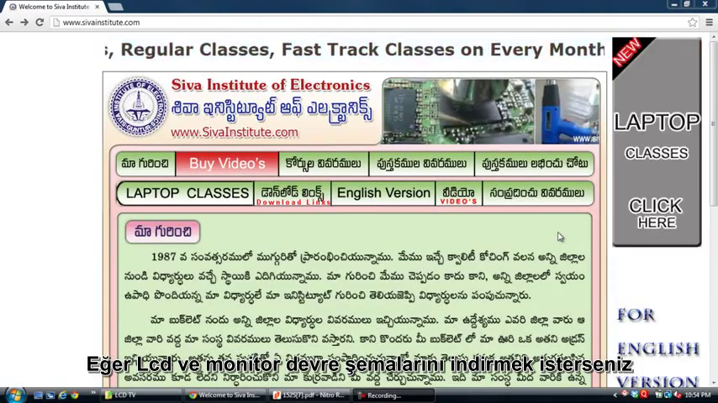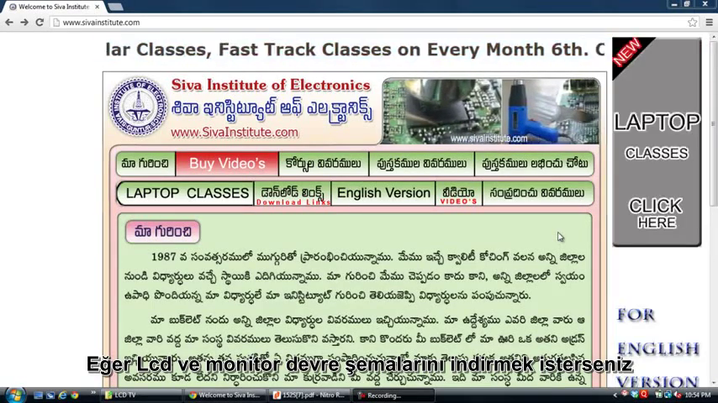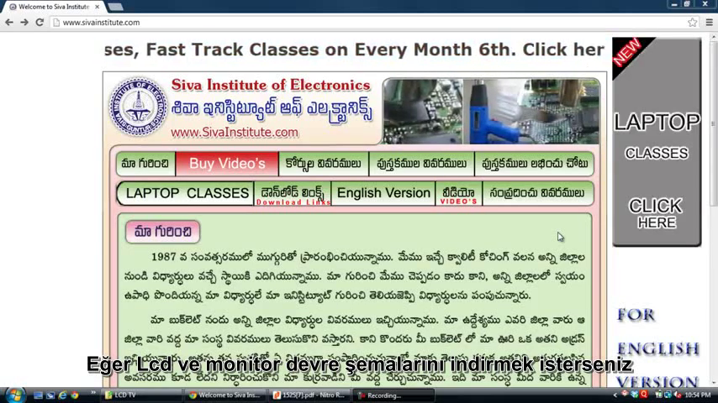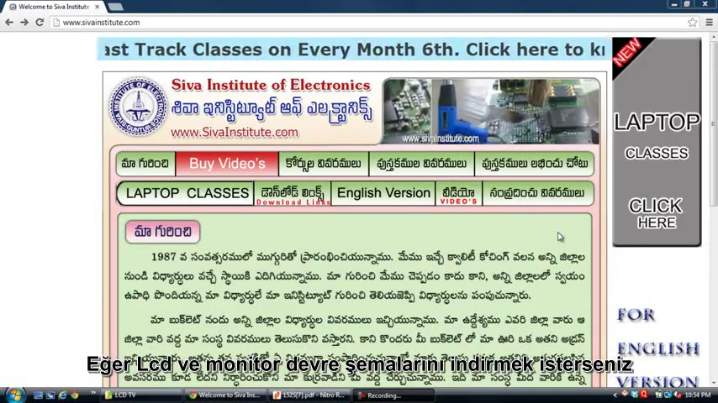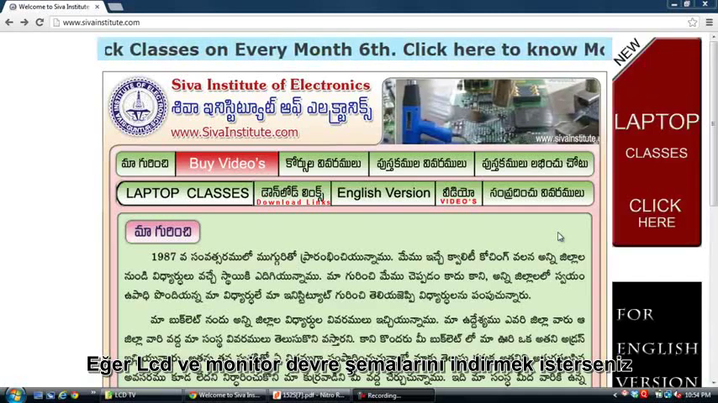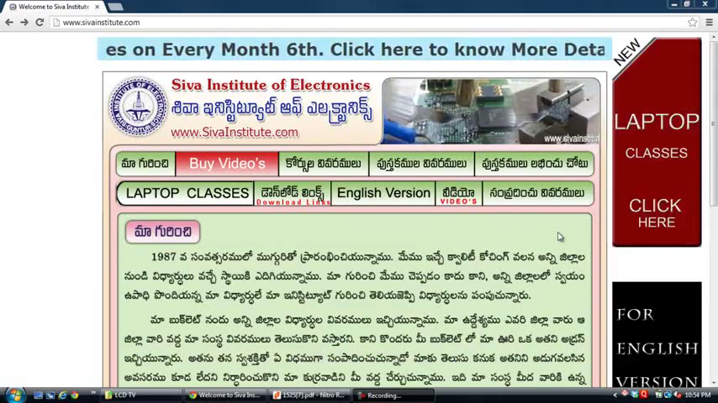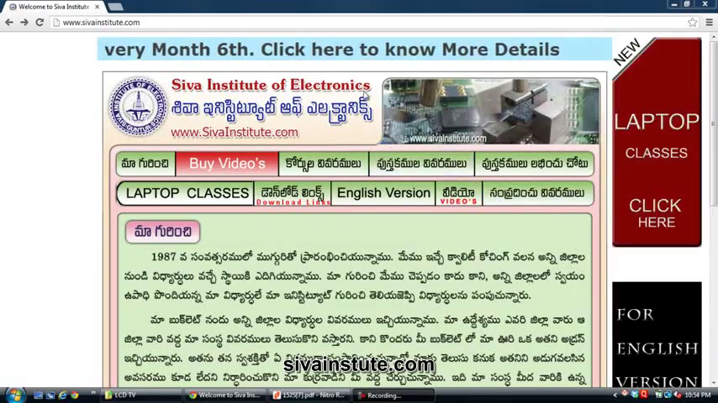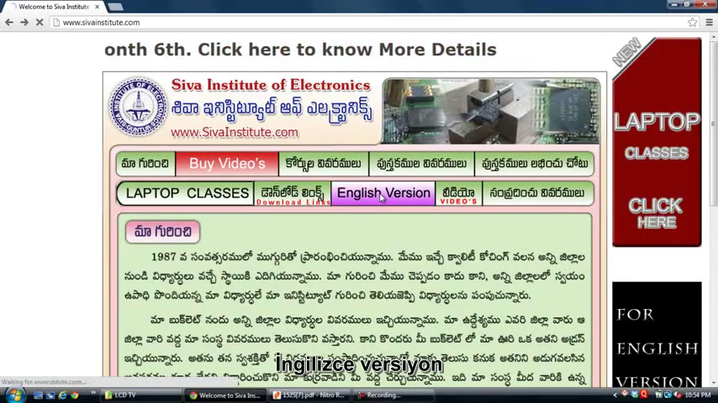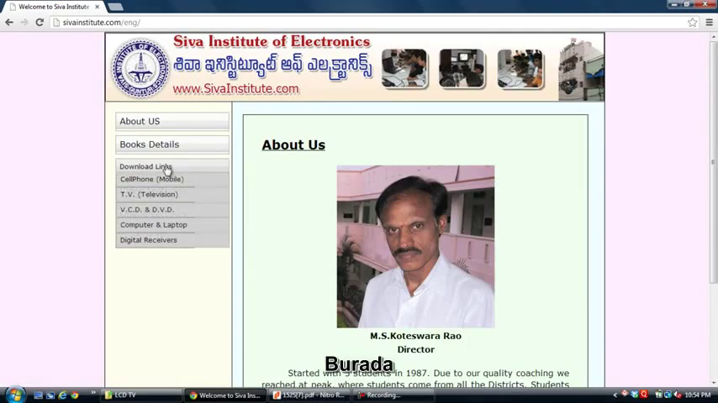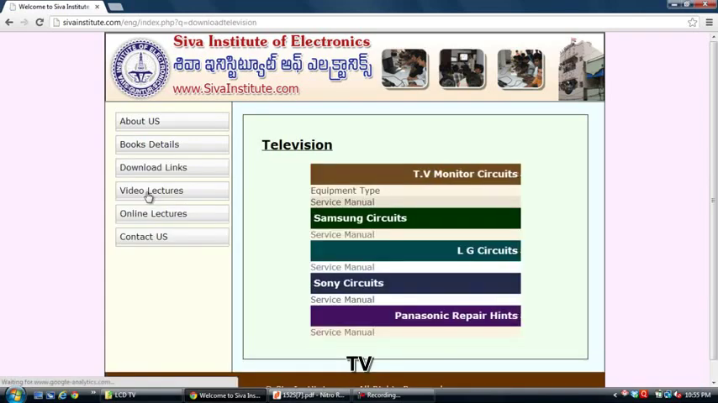If you want LCD monitor circuits or LCD TV circuits, first you will type sivainstitute.com English version. In here, download links TV.